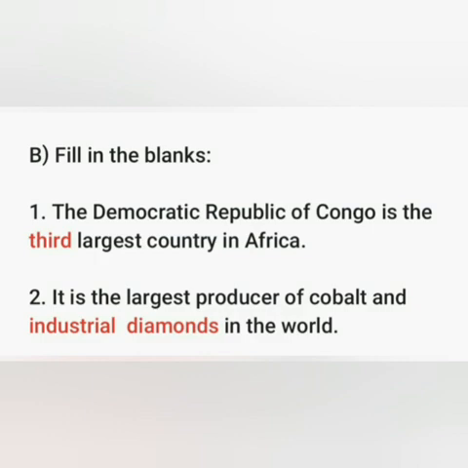Number 2, it is the largest producer of cobalt and dash in the world. And I know you know the answer. It is the largest producer of cobalt and industrial diamonds in the world.